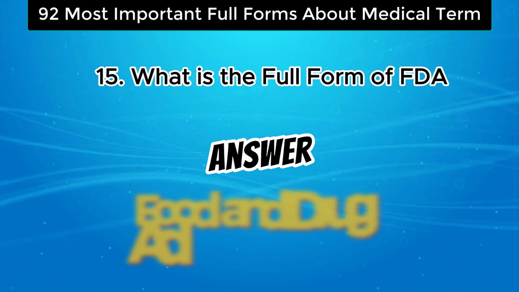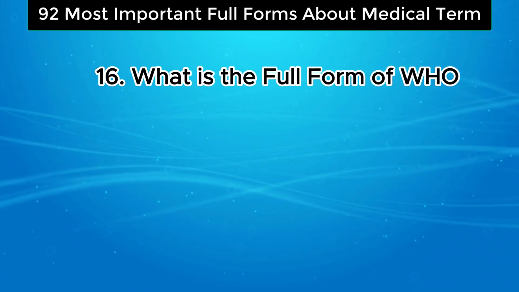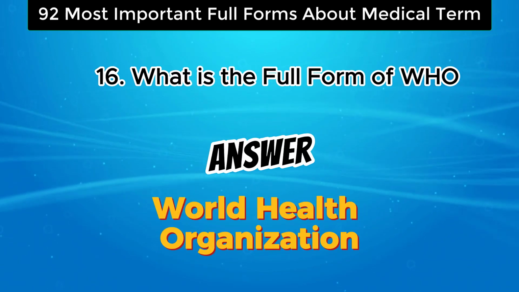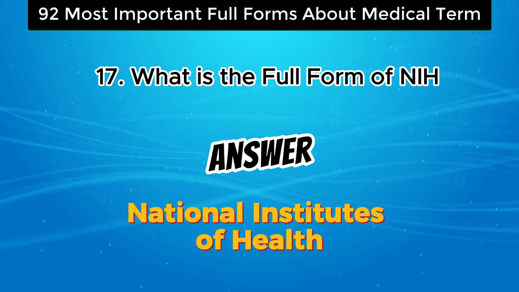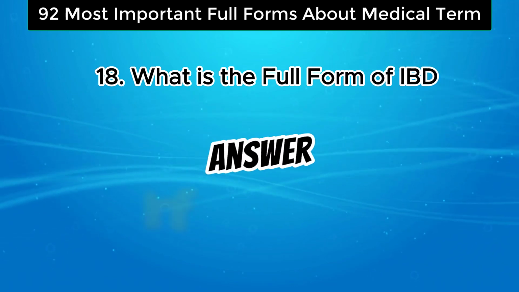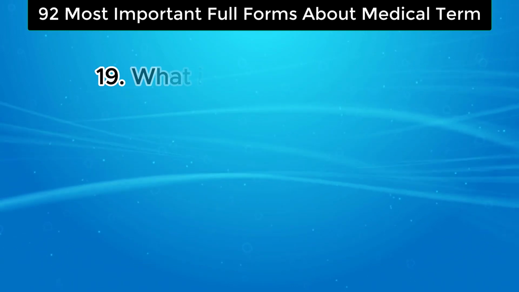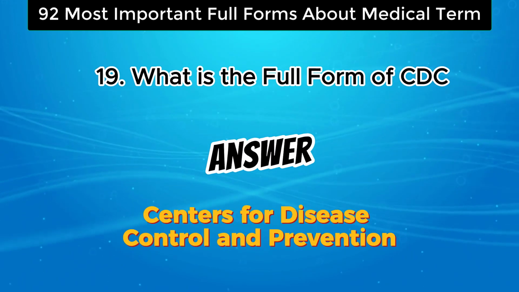The answer is Food and Drug Administration. What is the full form of WHO? The answer is World Health Organization. What is the full form of NIH? The answer is National Institutes of Health. What is the full form of IBD? The answer is Inflammatory Bowel Disease. What is the full form of CDC? The answer is Centers for Disease Control and Prevention.